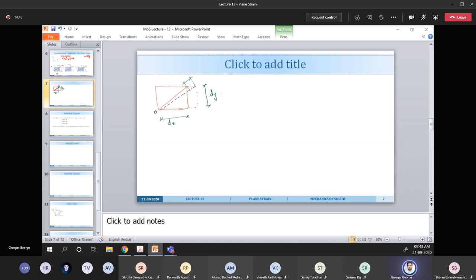Put A here, this point be A, this point be B, and let this point be C. We assume that OA equals OB because the deformations are very small. Suppose this is theta, then this angle also will be theta. Then what can you say about BC?